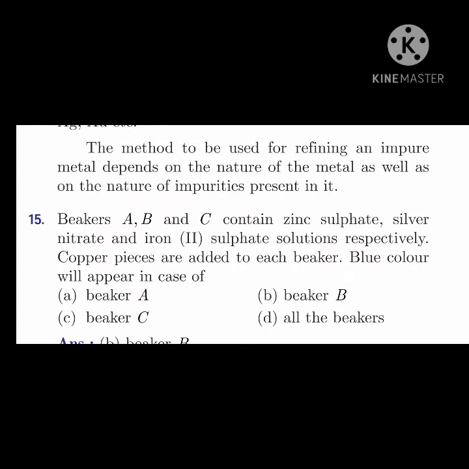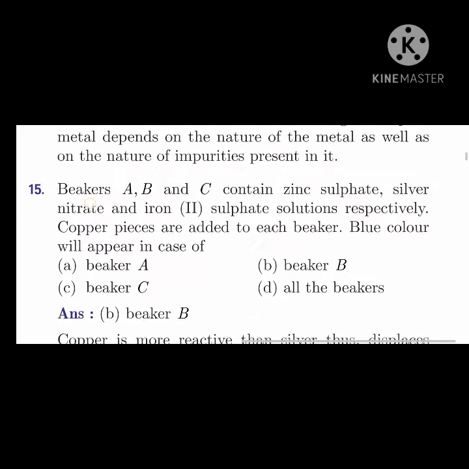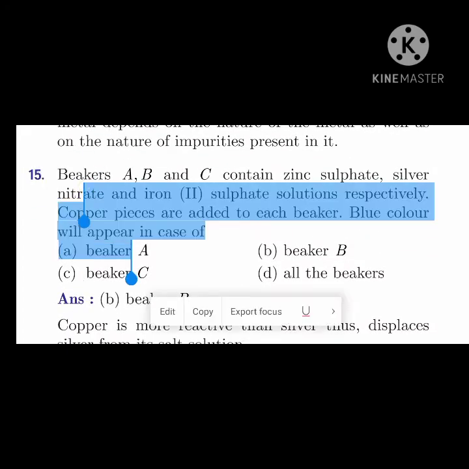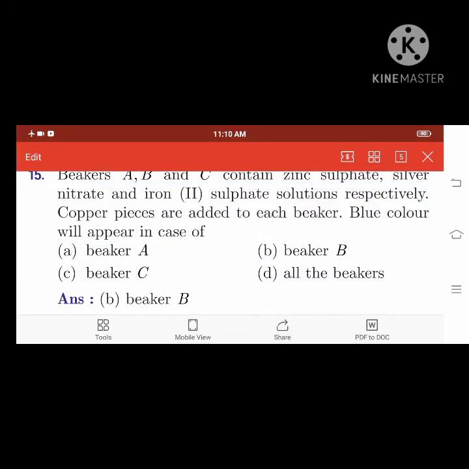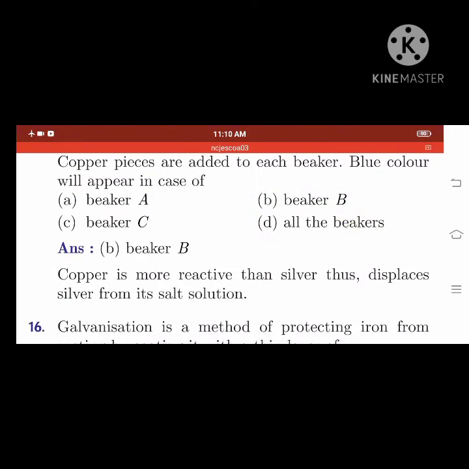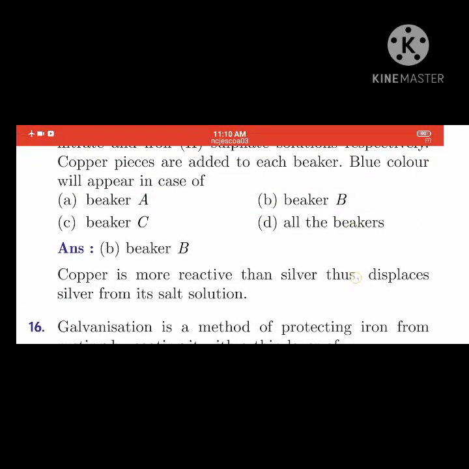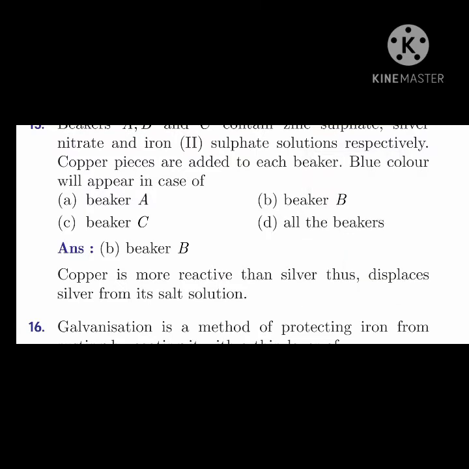Beakers A, B and C contain zinc sulfate, silver nitrate and iron(II) sulfate solutions respectively. Copper pieces are added to each beaker. Blue color will appear in which one? This experiment we have studied, isn't it? That is beaker B. Copper is more reactive than silver, thus displaces silver from its salt solution.